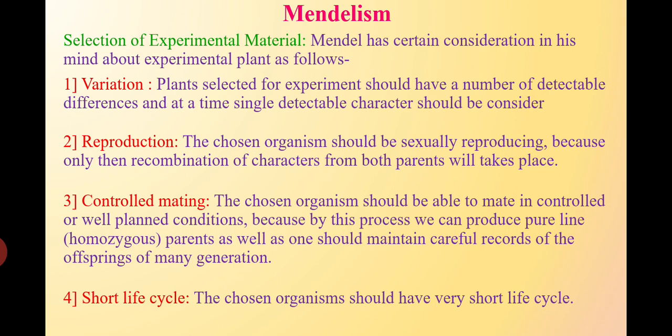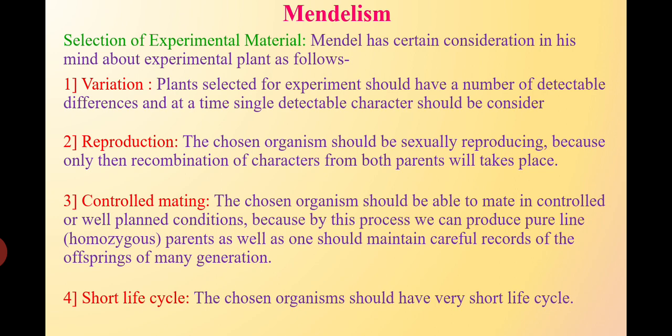Capital T, capital T. So, in controlled conditions, when the mating takes place, one should maintain careful records of the offspring for many generations, for example, F1 generation, F2 generation, and so on. So it is most important. The chosen organism should be able to mate in controlled and well planned conditions.